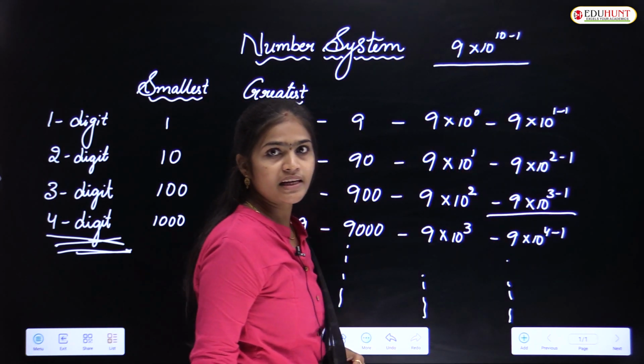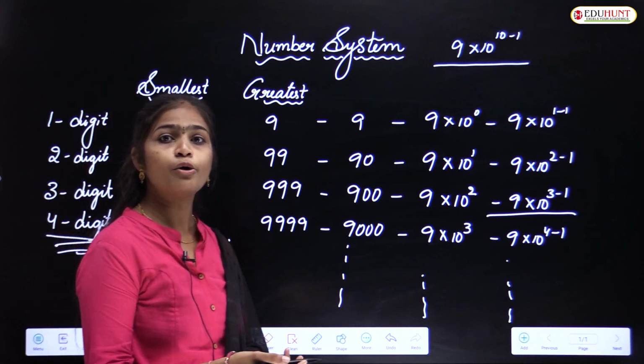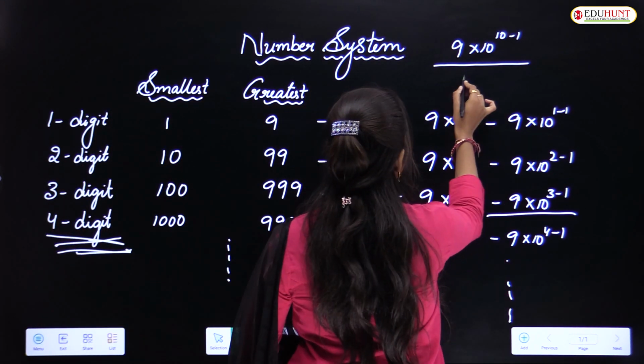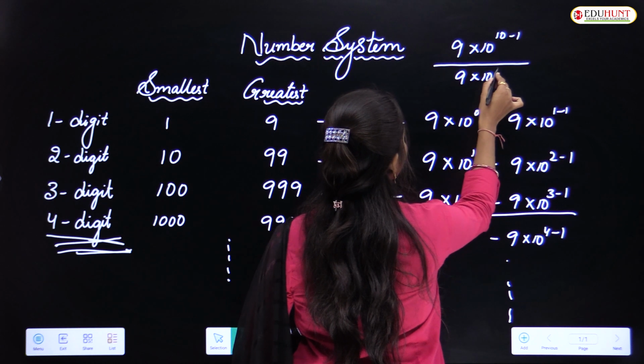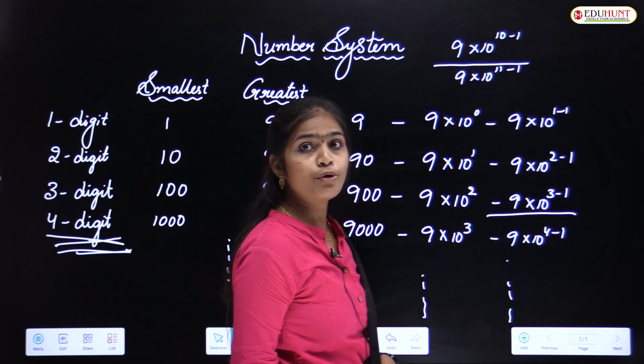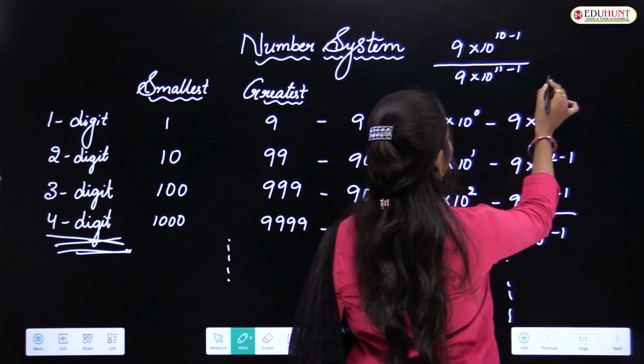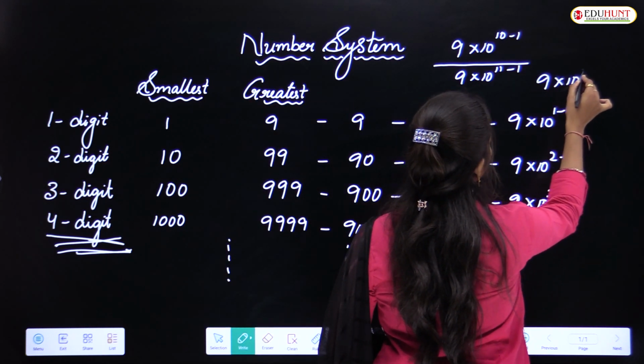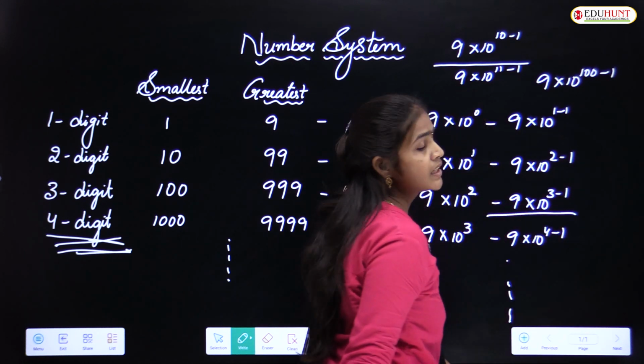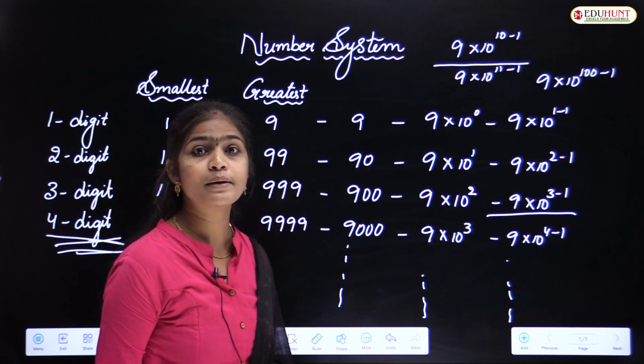Okay, in this way we can write that. How many 11 digit numbers are there? 9 into 10 to the power of 11 minus 1. How many 100 digit numbers are there? Then how can we write? 9 into 10 to the power of 100 minus 1.